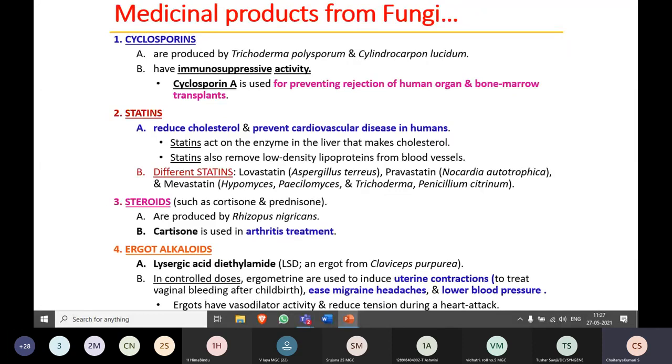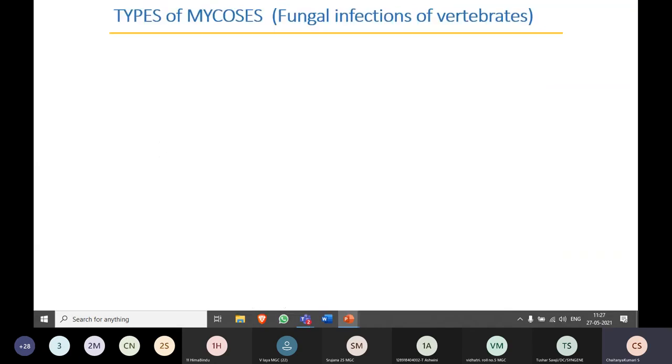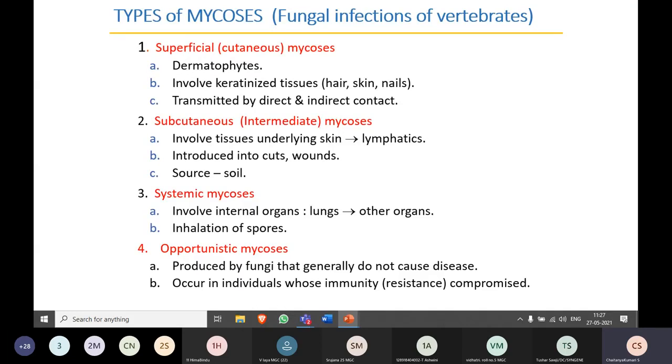This is about some more medicinal products from fungi. They are involved in different types of medically important products. Just go through the slide afterwards. The negative effects of fungi are that they are involved in producing different types of fungal infections. You can see here different types of mycosis: superficial, cutaneous, subcutaneous, systemic, as well as opportunistic mycosis. So different types of infections are caused by fungal species.